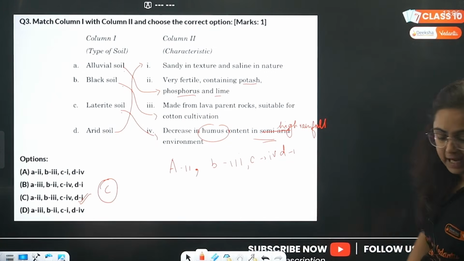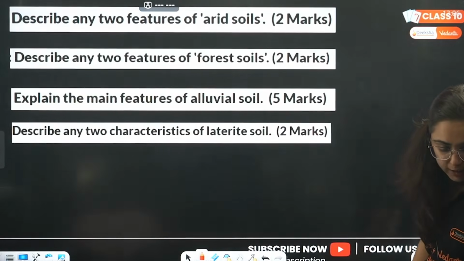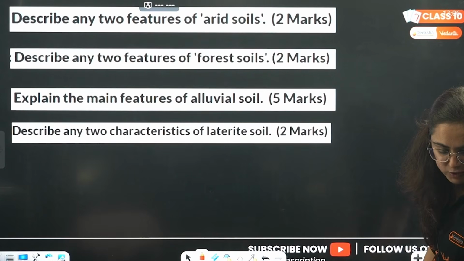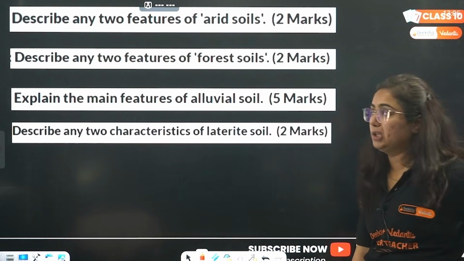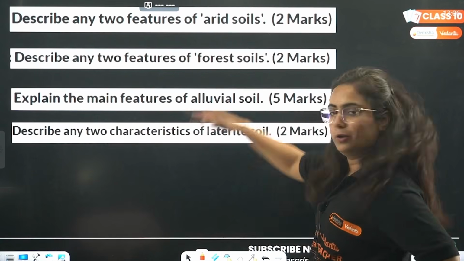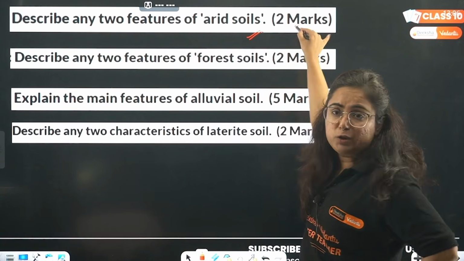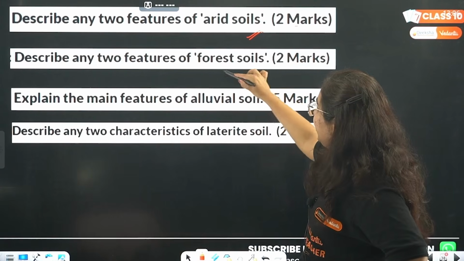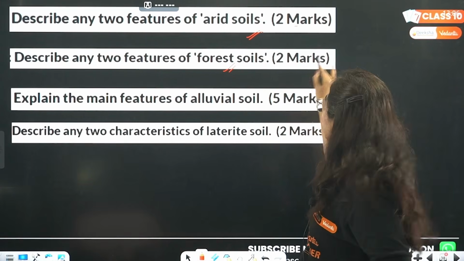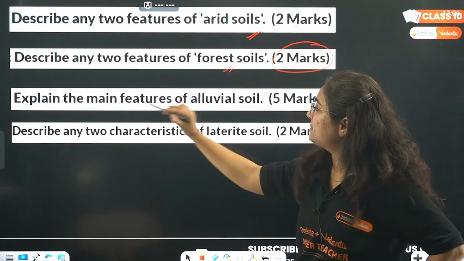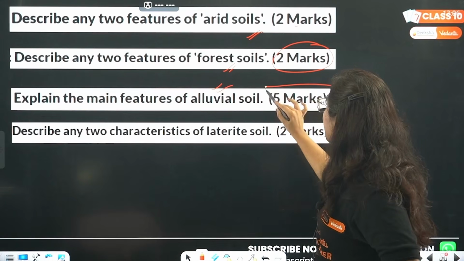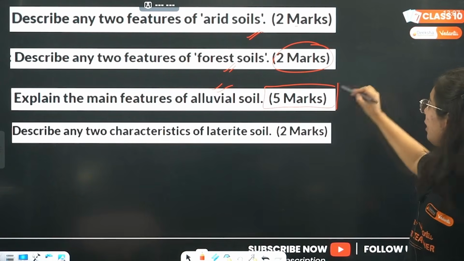I have already shown you how to get these notes. These questions can help you a lot. Lot of questions. Describe any two features of arid soil can come as a 2-marker question. Describe any two features of forest soil, again a 2-marker question. Explain the main features of alluvial soil, a 5-marker question. How will you write it?